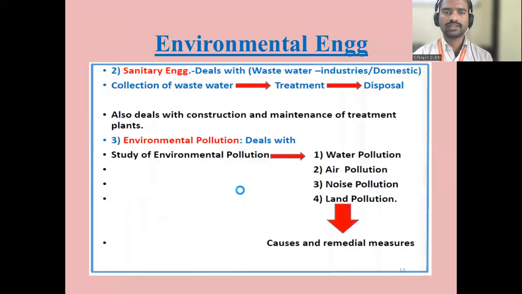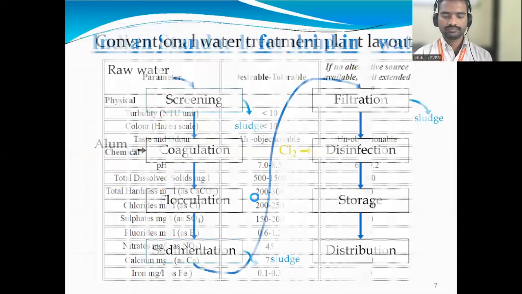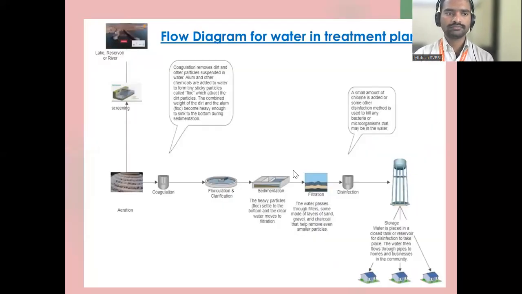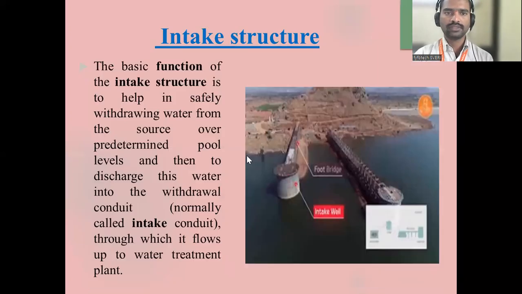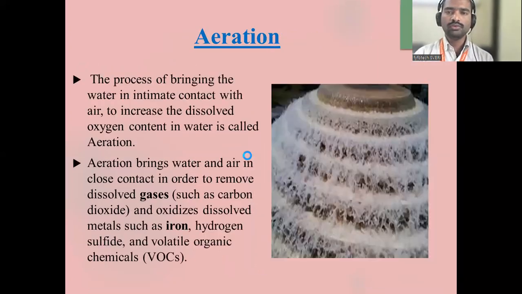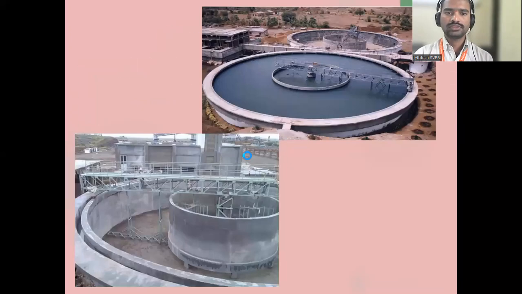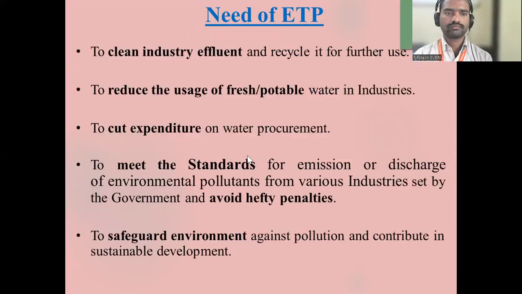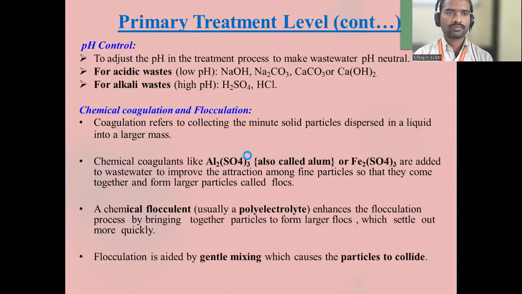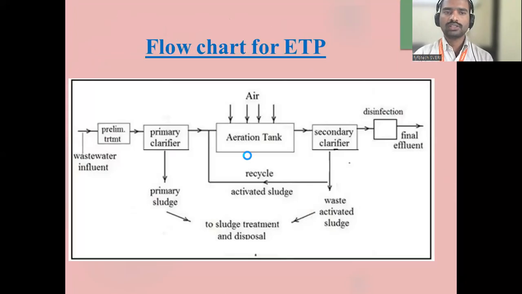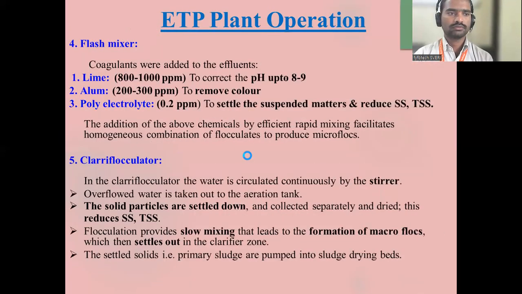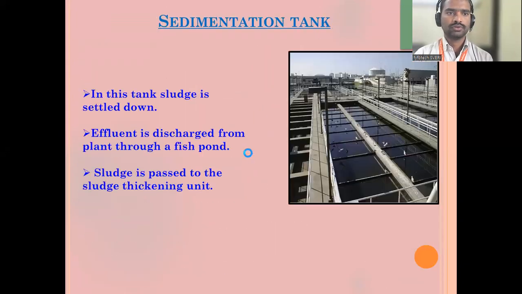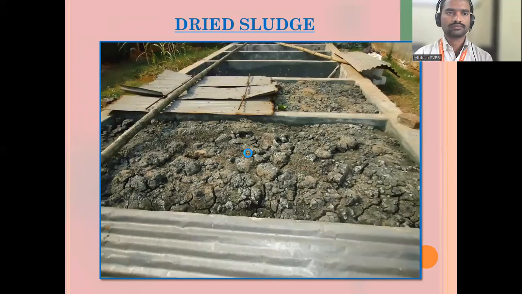Okay, what have we studied in the last class? We have seen the ETP procedure. This is the flowchart of the ETP, and we have seen the waste. Is it correct? Yes. All these things were discussed in the last class.